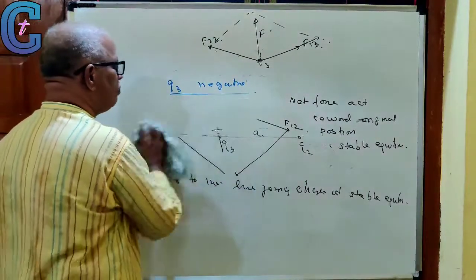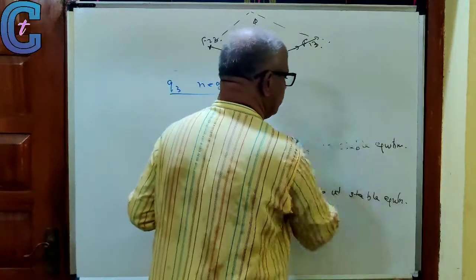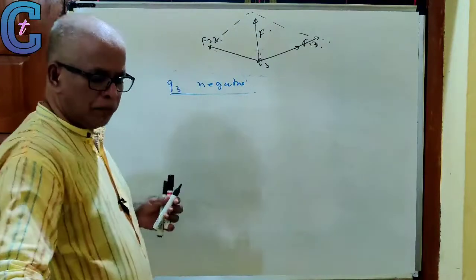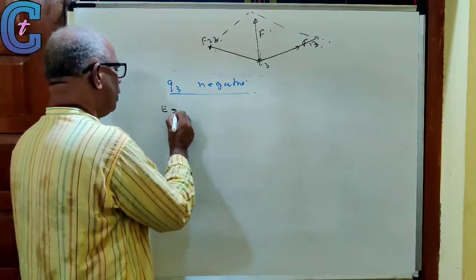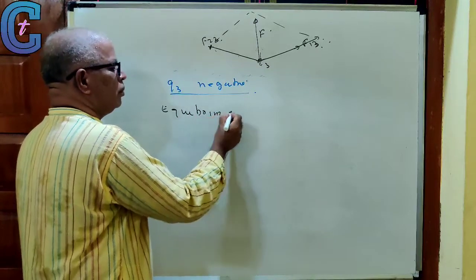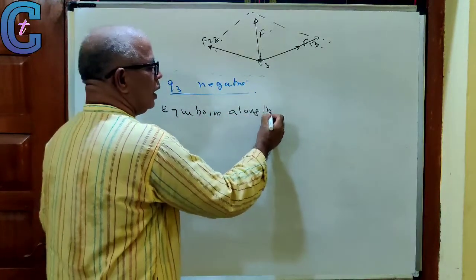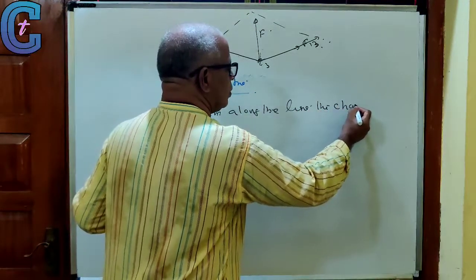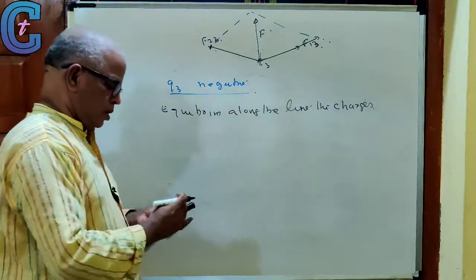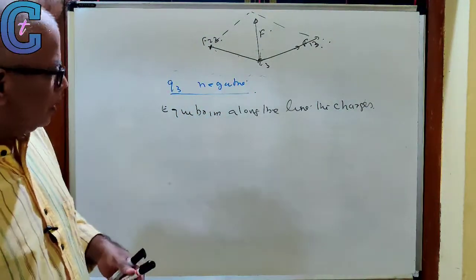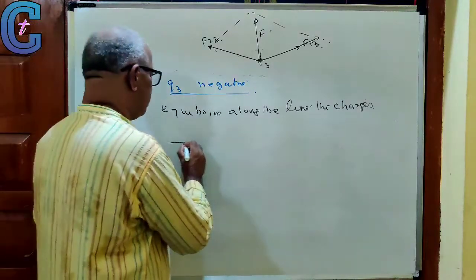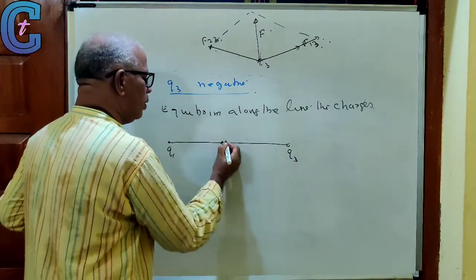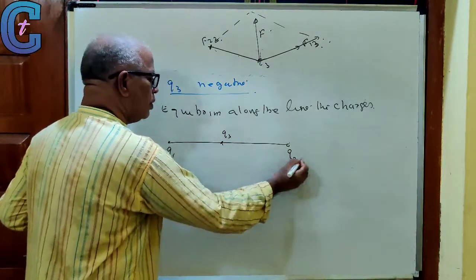Now let us see equilibrium along the line joining the charges. Here it's easy to understand. It's very obvious, I need not do much work here. This is Q1, Q2, Q3. This is Q2, this is R.